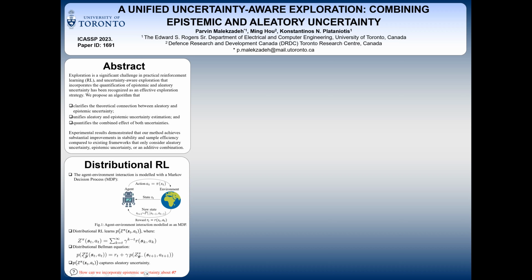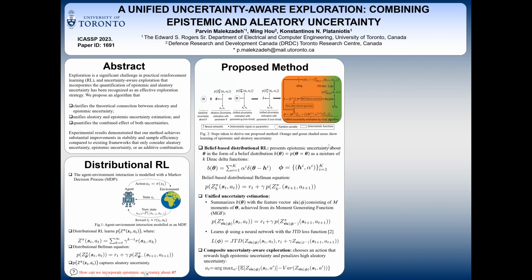Once we learn the return distribution, we can capture the aleatory uncertainty. However, since the environment model is unknown, the agent cannot completely rely on these parameters. In other words, the agent has some kind of epistemic uncertainty about these parameters theta, and these parameters aren't deterministic anymore. Now the question is, how can we incorporate the epistemic uncertainty about theta in distributional RL? In order to answer this question, we propose our algorithm.